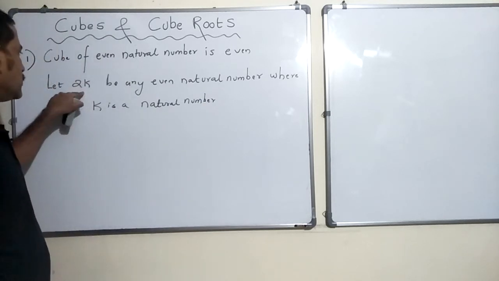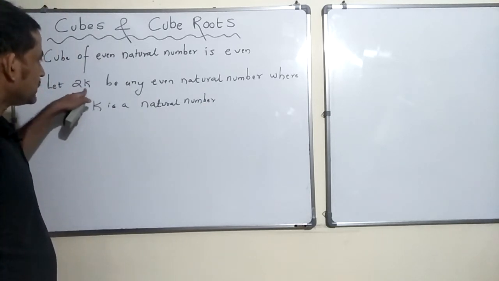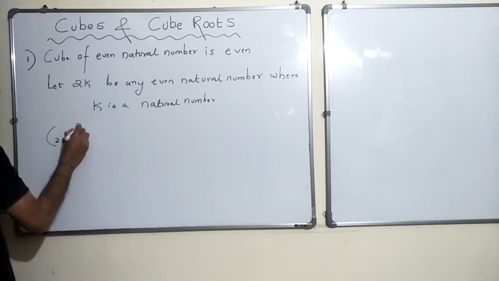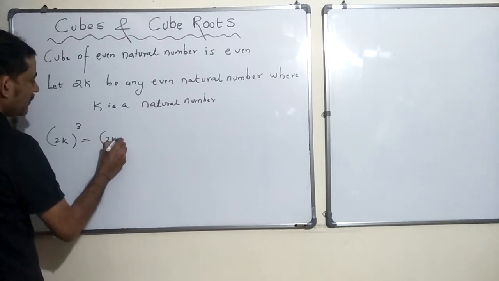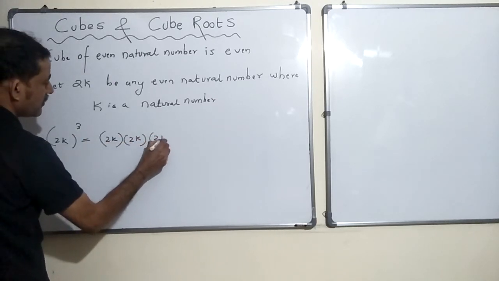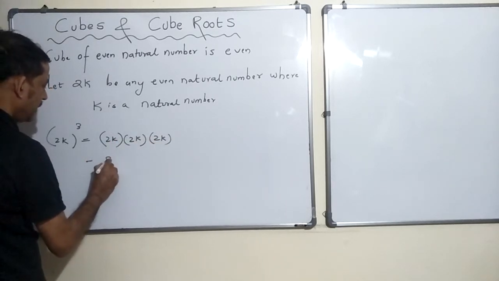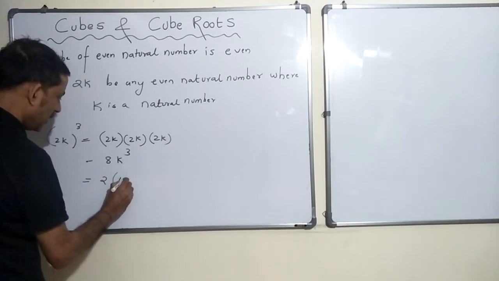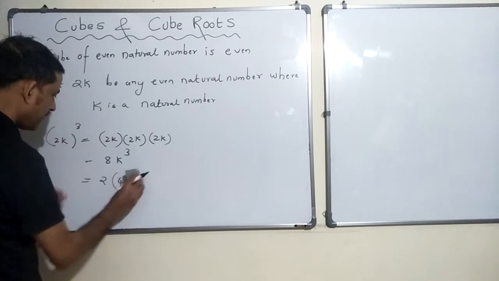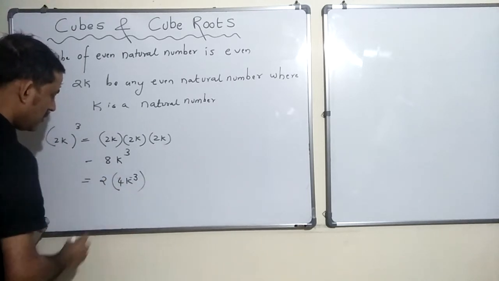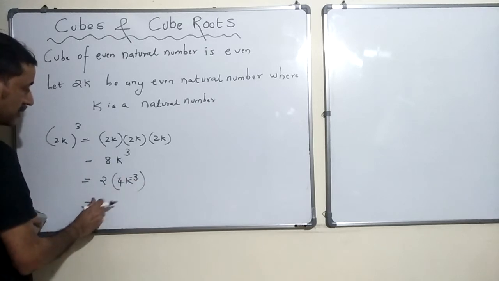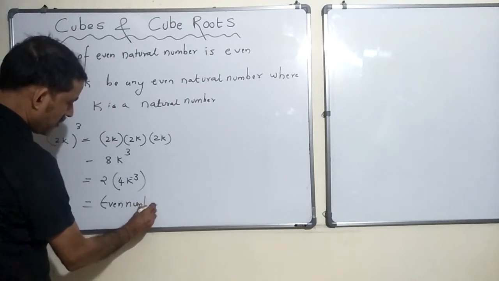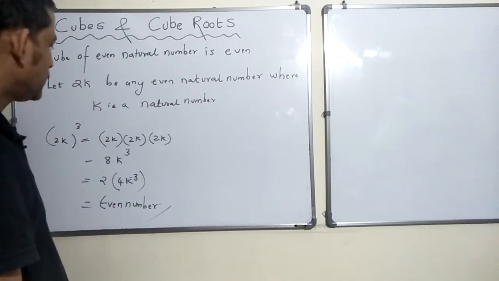So when k is equal to 1, it is 2. When k is equal to 2, it is 4. When k is equal to 3, it is 6. So it is always an even number. Okay. Now let's find out cube of this number. It is nothing but 2k into 2k into 2k. 2 into 2, 4, 4 into 2, 8. 8k cube. Now this is nothing but 2 times 4k cube, right? I can do it this way. It is a multiple of 2, 2 into something, right? So definitely it is an even number, hence proved.